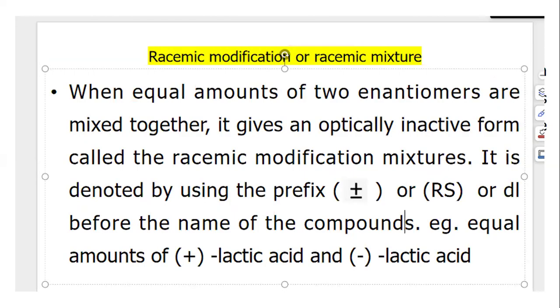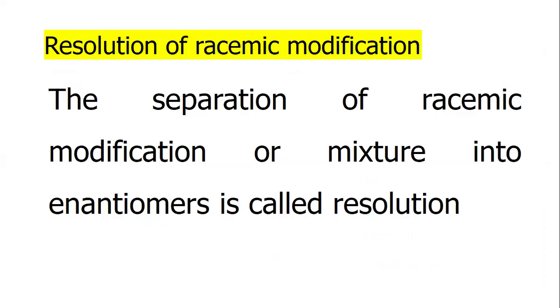Racemic modification or racemic mixtures. When equal amounts of two enantiomers are mixed together, it gives an optically inactive form called the racemic modification or racemic mixture. It is denoted by using the prefix plus-minus, RS, or DL before the name of the compound. Example: equal amounts of plus lactic acid and minus lactic acid.